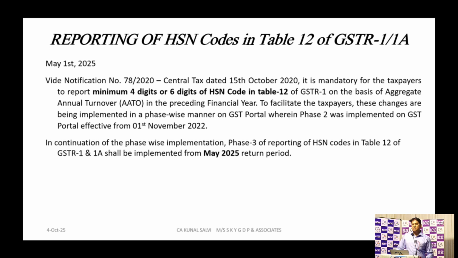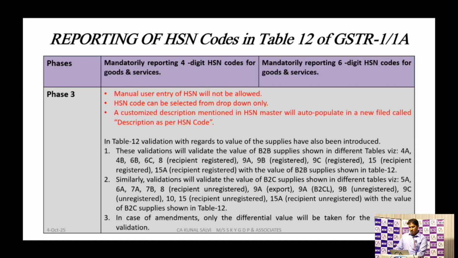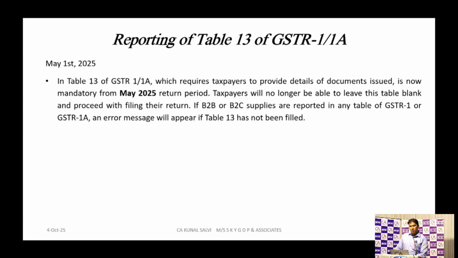टेबल नंबर 12, टेबल नंबर 13 ऑफ GSTR 1, that is HSN summary is compulsory now. You'll have to report HSN with the 4 digit and 6 digits. Now the 6 digits compulsory. Again, documents number, reporting 13 is compulsory now. You have to put your documents in table number 13 of GSTR 1. That is compulsory from May 2025.